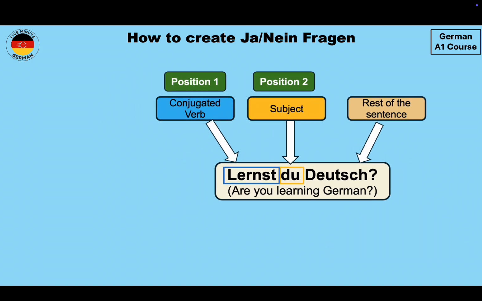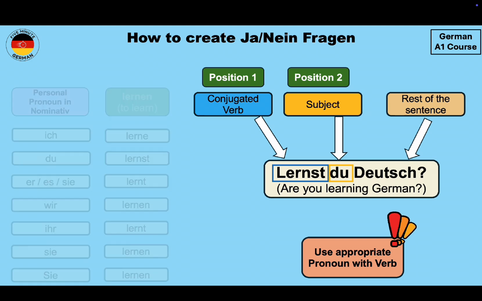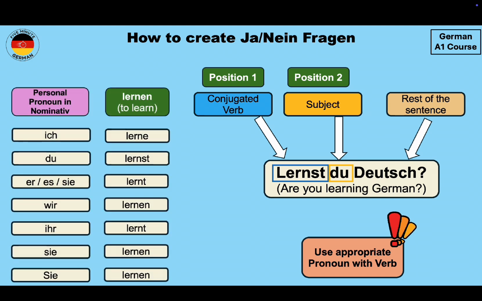Now what you have to remember is that you have to use the appropriate pronoun with the verb. So with each pronoun, we use a different conjugation of the verb. In this case, as the subject is du, we use lernst. If we wanted to use Sie, then the question will change and it will be Lernen Sie Deutsch and not Lernst Sie Deutsch. So you have to use the appropriate pronoun with the appropriate verb. This is something that you must keep in mind.